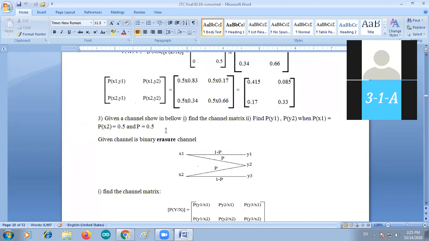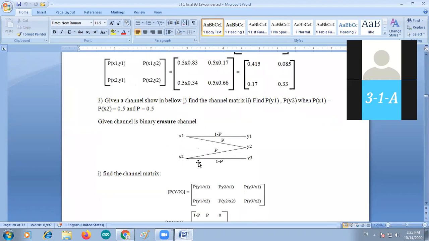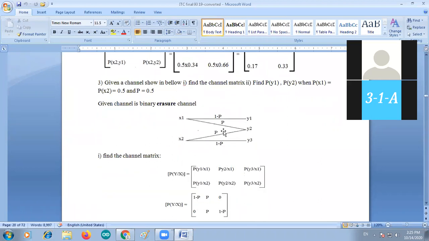Now the given channel has two inputs x1 and x2 and three outputs y1, y2 and y3. What is the standard binary symmetric channel? There are two inputs and two outputs. X1, X2 are inputs, Y1, Y2 are outputs. But this given channel has two inputs, and now the three outputs are there, Y1, Y2 and Y3. So now this channel is known as binary Erasure channel.